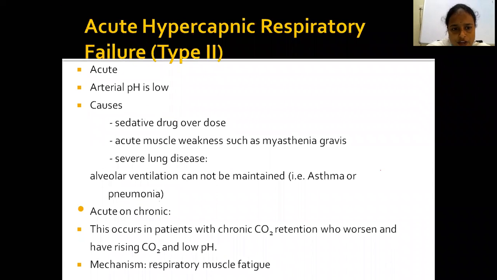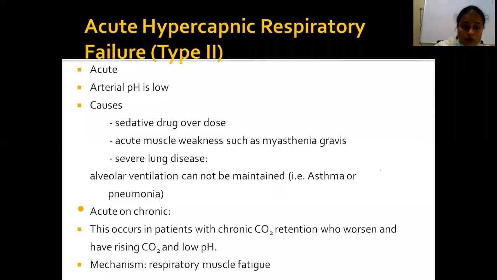This type 2 failure is mainly acute. pH is low. Main causes of this type 2 failure are any sedative use, acute muscle weakness like myasthenia gravis, any severe lung disease. In severe lung disease, alveolar ventilation cannot be maintained. That is in cases of severe acute asthma or pneumonias.